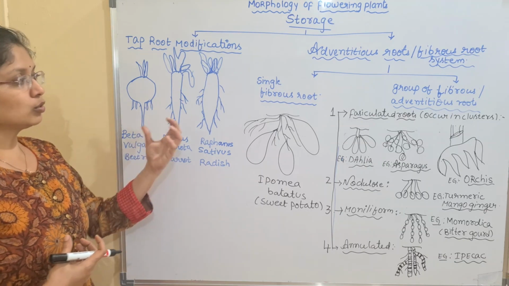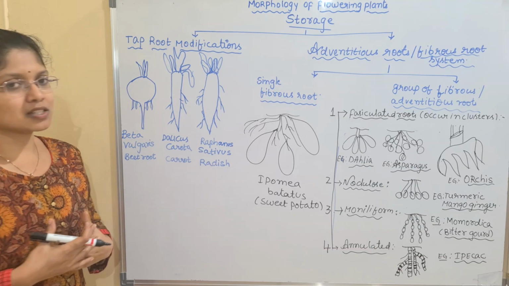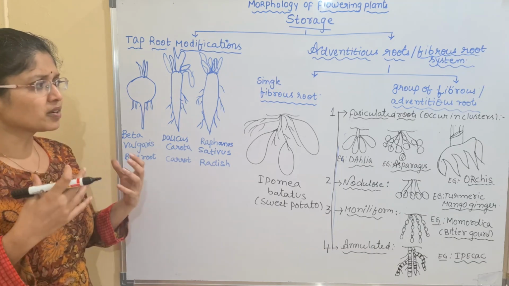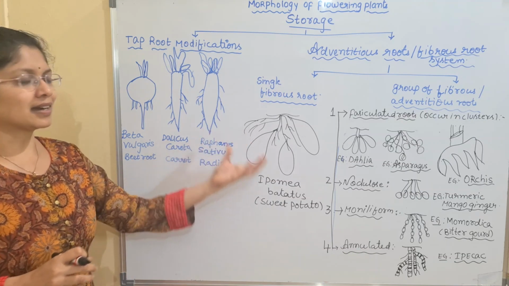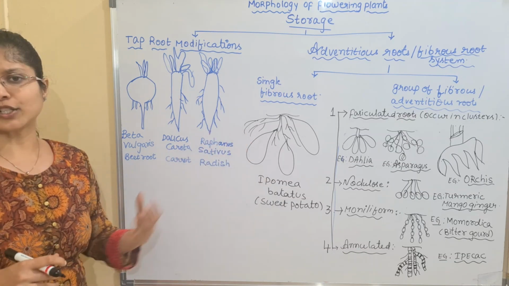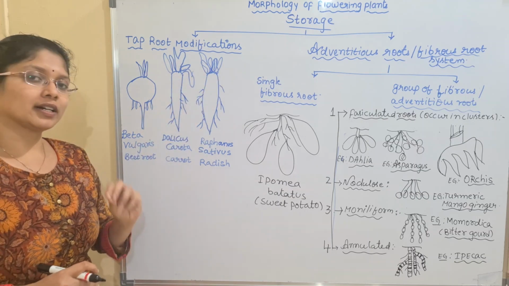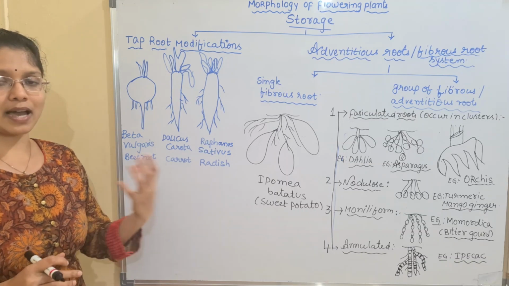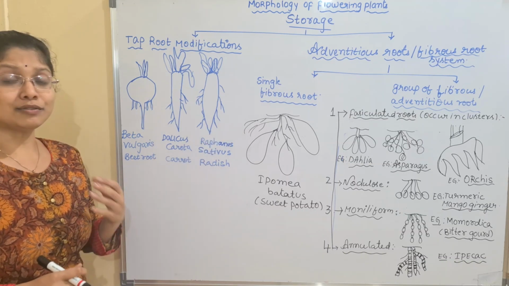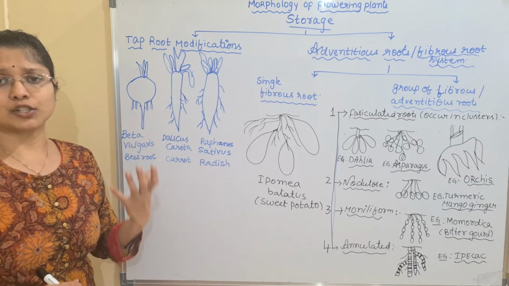If you see how the roots are modified into various structures, mainly based upon their superficial appearance, the different categories or classifications of the storage roots are given here. Here we have two important types of root systems. What are the two important root systems we have studied? One is the taproot system and another is the fibrous root system. The fibrous root system is a kind of adventitious root system.